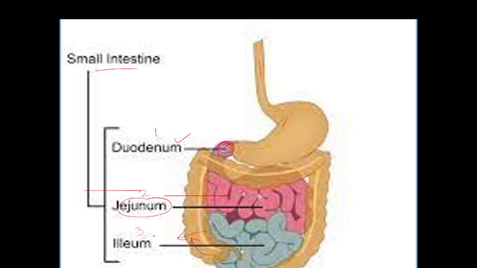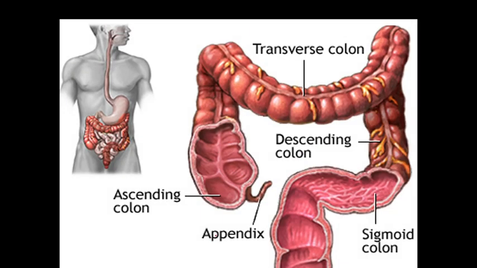And the absorption of food actually occurs here in the ileum. Ileum is the part of the small intestine where the absorption of the food occurs. So next, large intestine.